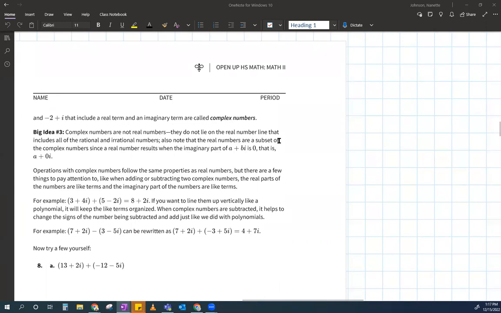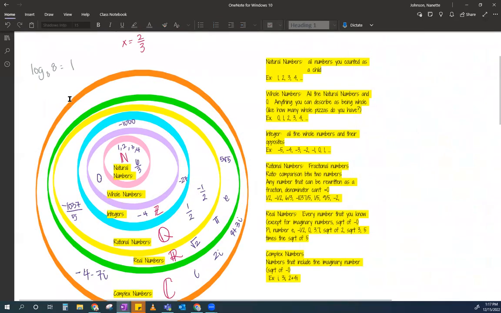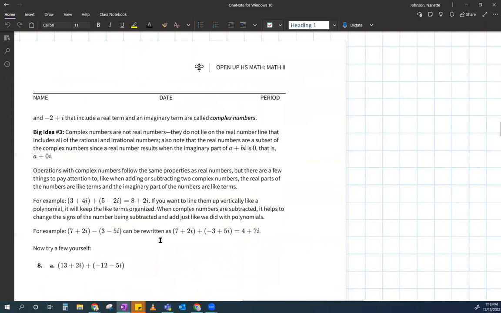So complex numbers are not real numbers. They do not lie on the real number line that includes all of the rational and irrational numbers. Also note that the real numbers are a subset of the complex numbers, since a real number results when the imaginary part of a plus bi is 0, that is a plus 0i. So remember my big circle, right? If you look at my big gigantic orange circle, part of it is made up of that green circle, which is the real part. So complex numbers are made up of a real part and an imaginary part. The real part is the green circle, okay? So again, this is a lot of definitions. Don't worry, I'm going to explain everything to you.